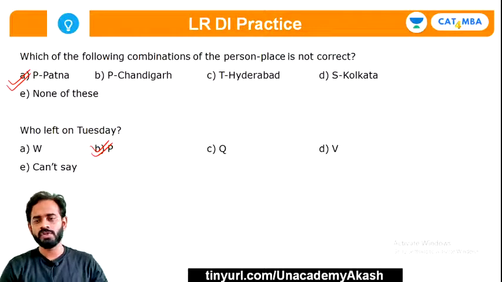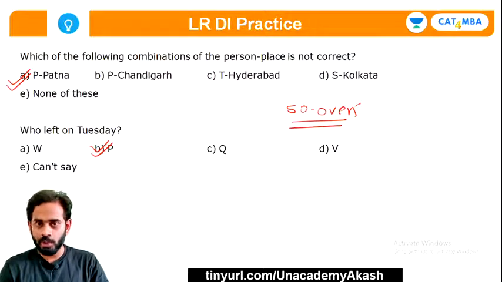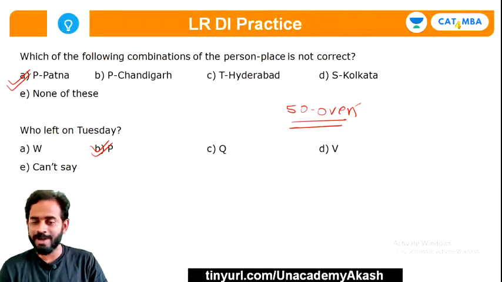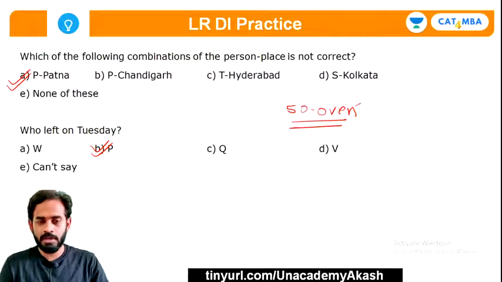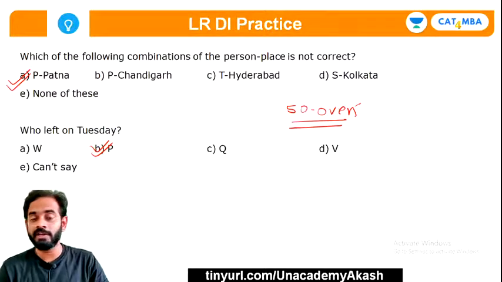Okay. The question is, in a 50 overs match, what is the highest number of runs any batsman can score? It's a very interesting puzzle. I'll quickly explain that part. Obviously, we are talking about the opener batsman, the first batsman who is on strike. Only that person can score the highest number of runs. And if he wants to score the highest number of runs, he should play every ball, right? He should play every ball, but you don't have to think that every ball he will hit a six.